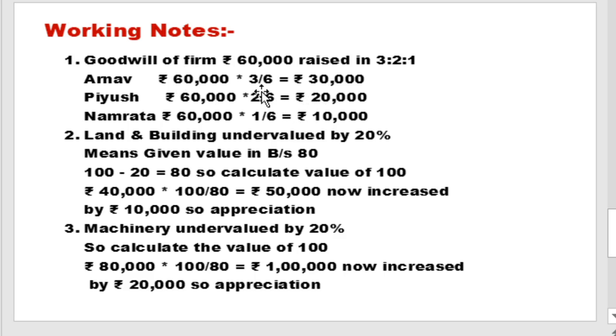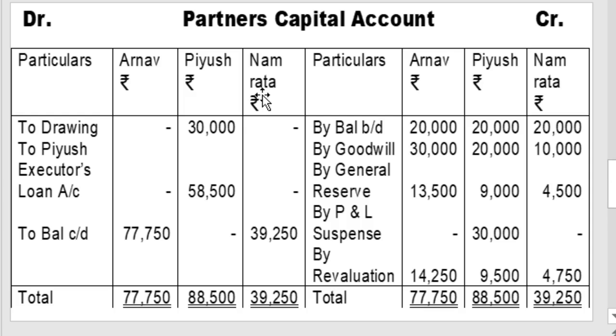So goodwill account debit, all partners' capital accounts credit. If goodwill account is prepared, record on the debit side to all partners' capital accounts 30,000, 20,000 and 10,000. Now on all partners' capital accounts, record on credit side by goodwill account 30,000 in Arnav column, 20,000 in Piyush column and 10,000 in Namrata column as per calculation in working note.